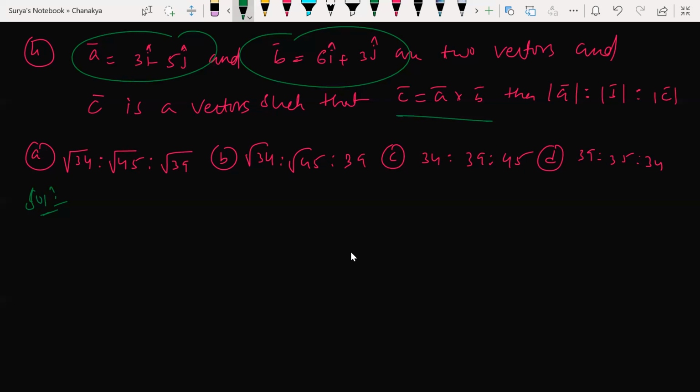Without telling that also, you can give the answer. Look at this here. First, you can delete the options. Magnitude of A gives you square root of 34, 9 plus 25, and magnitude of B gives you 36 plus 9, how much? 39. So this got deleted, and either option A or option B could be your answer. Option C and D got deleted here.